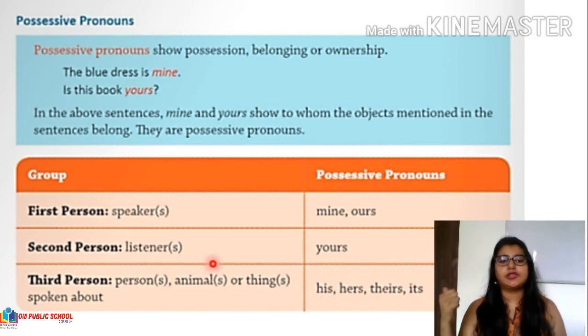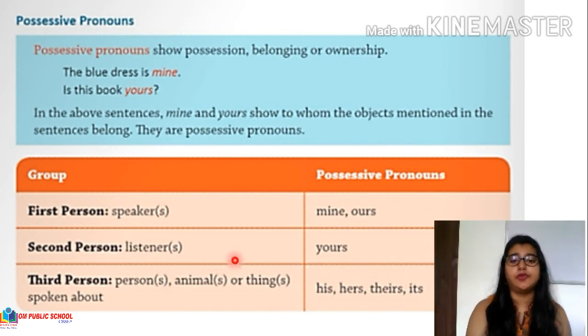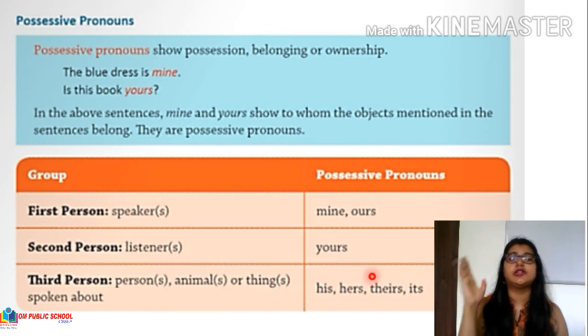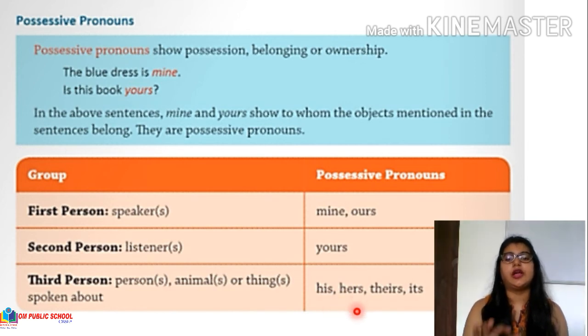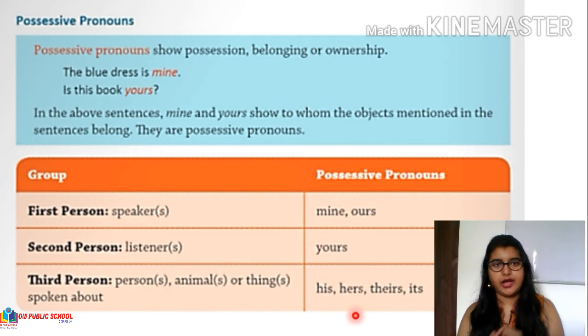The second person is the listener. For them, it will always be yours, whether it is a singular noun or a plural noun. For third person, now this is a bit tricky one. You have to remember this. When we are using a masculine gender, we will use his. If we are talking about a feminine gender, we will use hers.